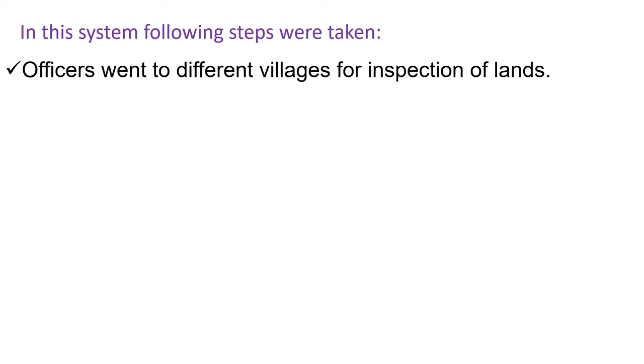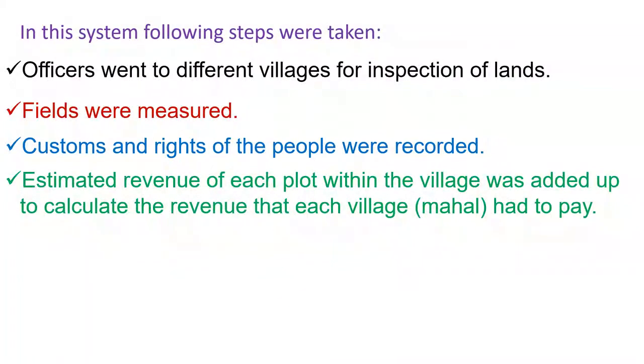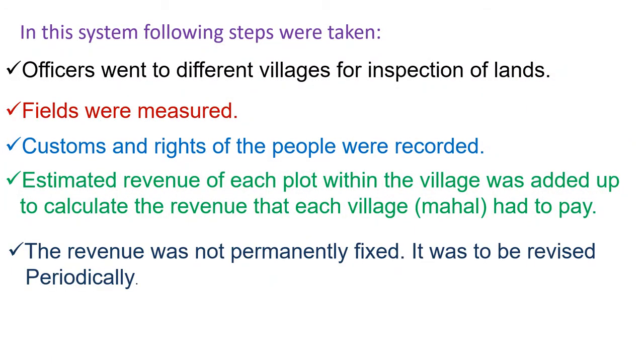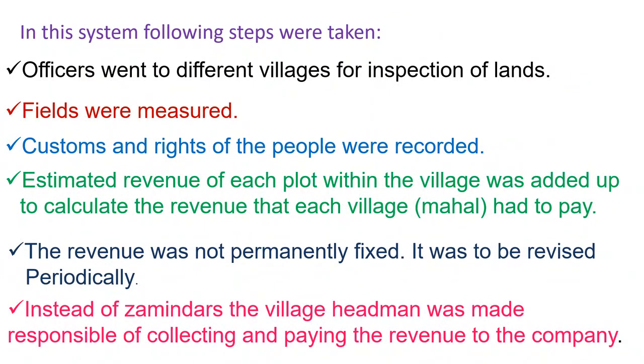In this system the following steps were taken. First, officers went to different villages for inspection of land. Fields were measured. Customs and rights of the people were recorded. The estimated revenue of each plot within the village was added up to calculate the revenue that each village or mahal had to pay. The revenue was not permanently fixed. It was to be revised periodically. Instead of zamindars, the village headman was made responsible for collecting and paying the revenue to the company. The villages were named as mahals.